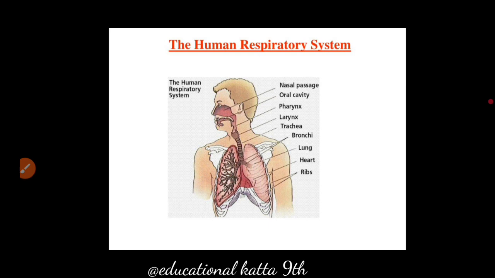From blood, carbon dioxide passes to alveoli. The chest cavity is compressed due to relaxation of ribs and diaphragm, and finally the air is forced out of the lungs to the atmosphere, and in this way breathing, respiration takes place. This is how respiration works and how the human respiratory system looks. I hope you all understand respiration.